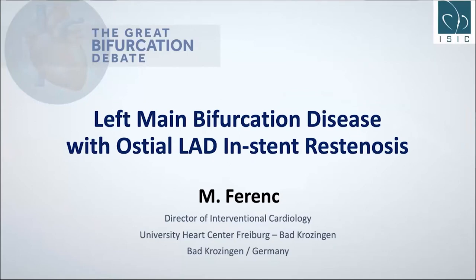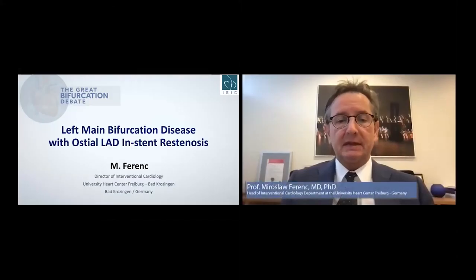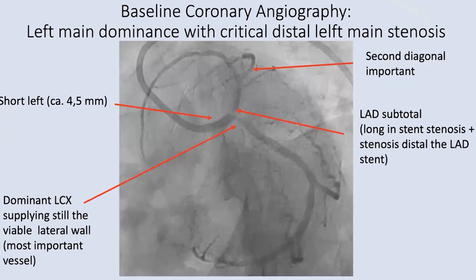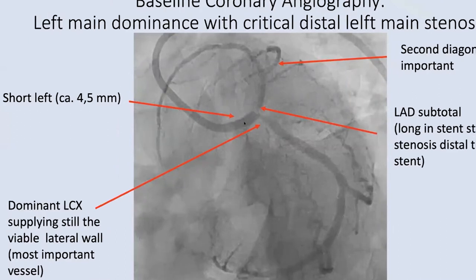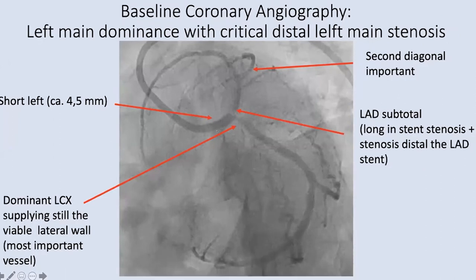As you mentioned, there are definitely two, maybe even three solutions for this young patient. If I just summarize the important anatomical points: first of all, there is a short left main. We saw from the OCT area that it will be something between 4.0 and 4.5 diameter.